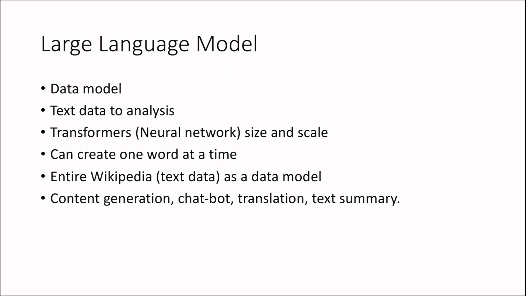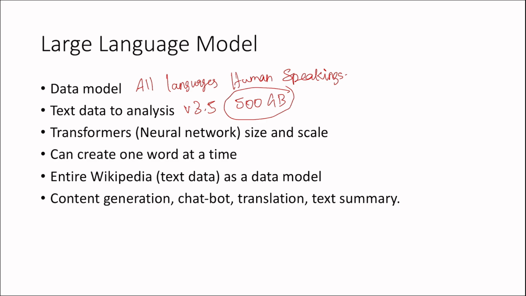In the following video I'll show you how we are working on it. So first is the large language model. It's a data model, so it contains all the languages humans speak. It is not data that is only understandable by a computer, but human-speaking languages. Text data for analysis. Mostly, the 3.5 version of ChatGPT consumed more than 500 GB of text data for analysis.